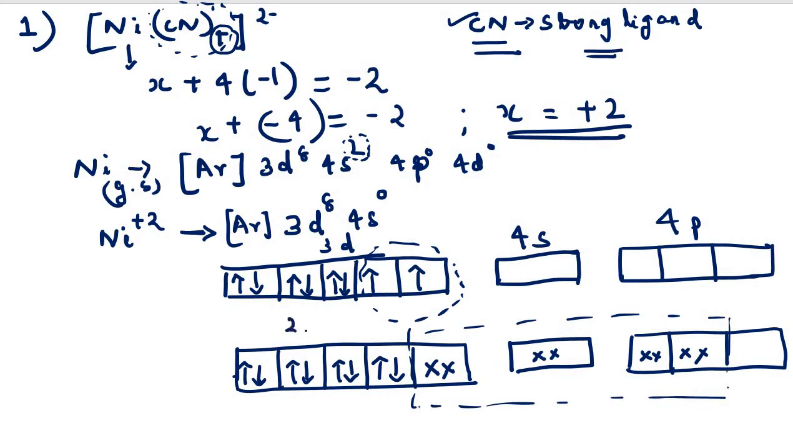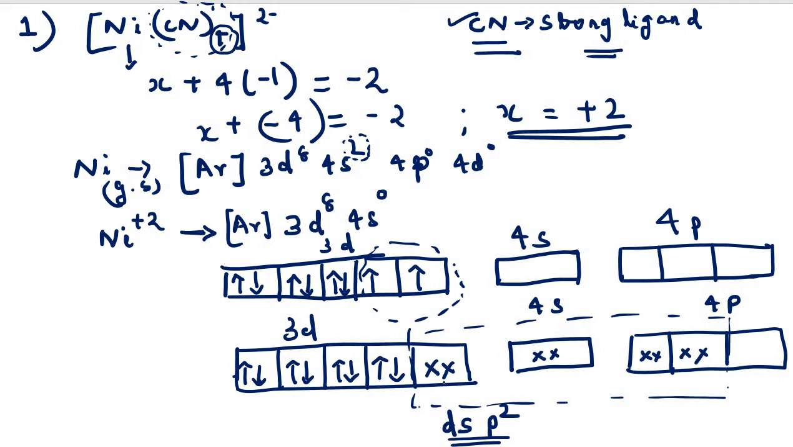Now this one is our 3d orbital, this one is our 4s and this one is our 4p. So what orbitals are used? One d orbital, 1 s orbital and 2 p orbitals are used. Thus it undergoes dsp2 hybridization, forming 4 equivalent dsp2 hybrid orbitals.